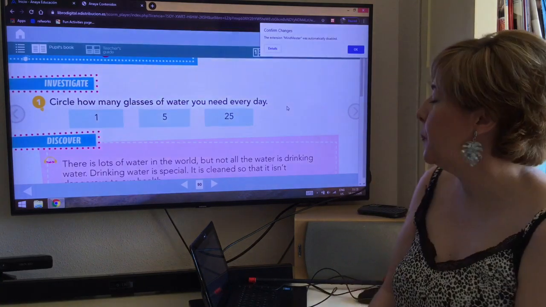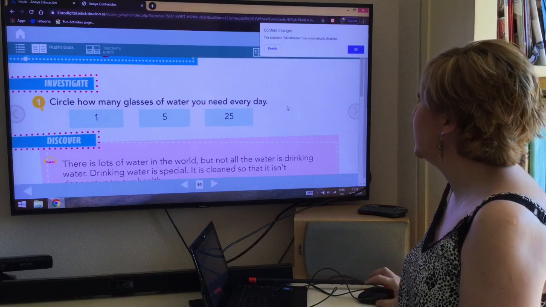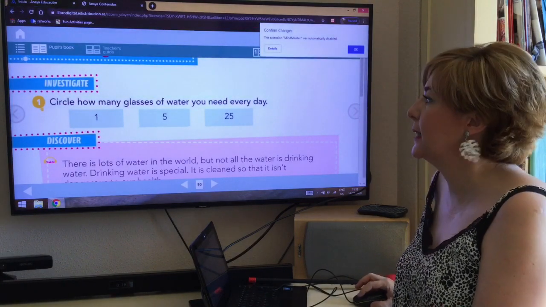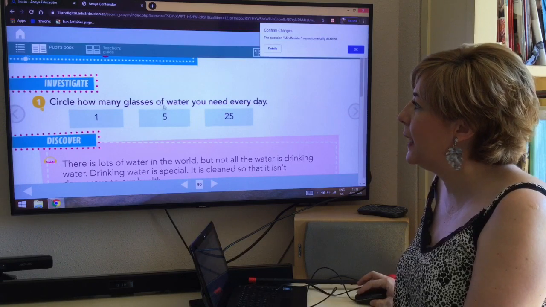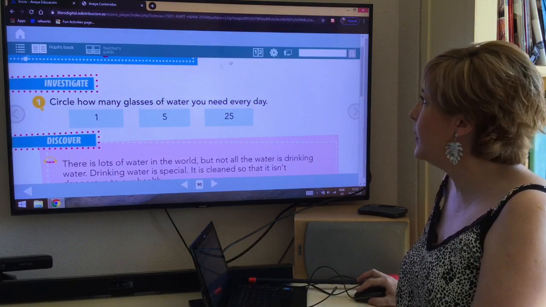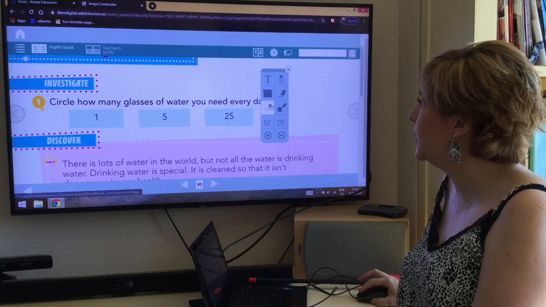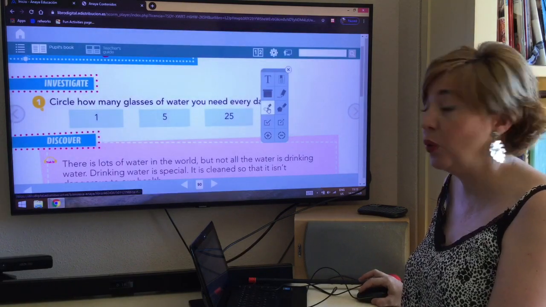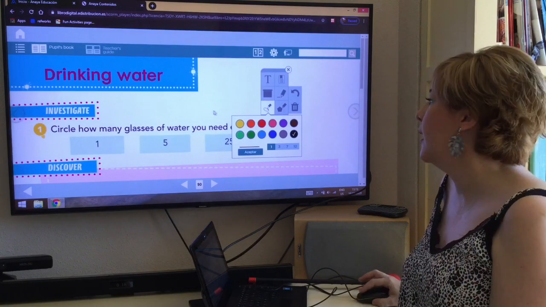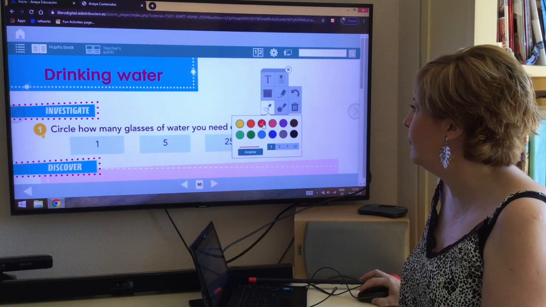If you go to page 90, the first thing that you have is an activity that says, circle how many glasses of water you need every day. How many glasses of water do you need every day? Do you have any idea? Well, this is the minimum amount of water that you need every day.